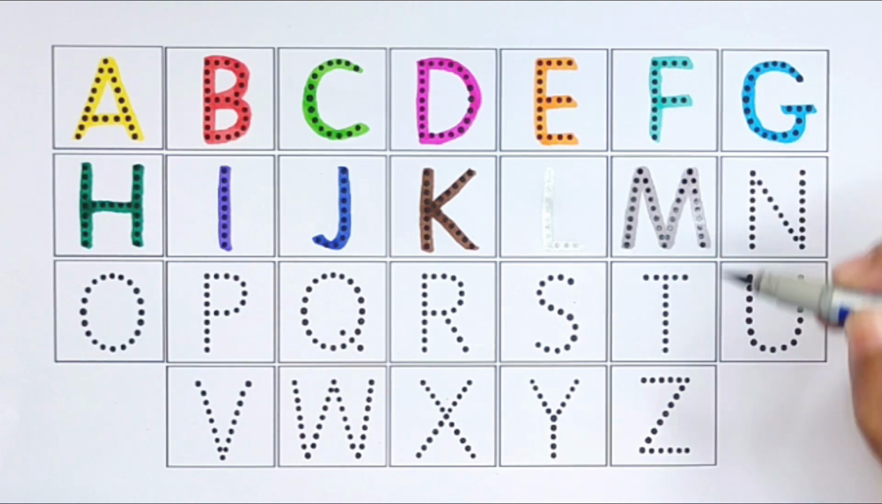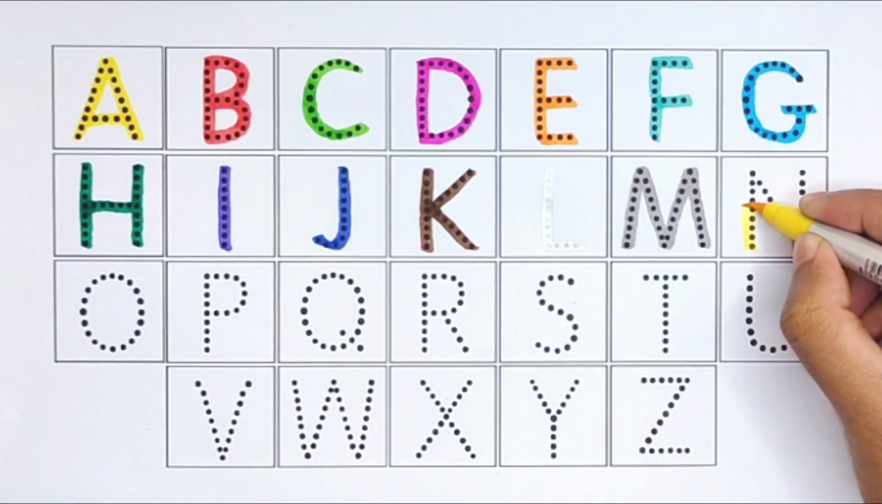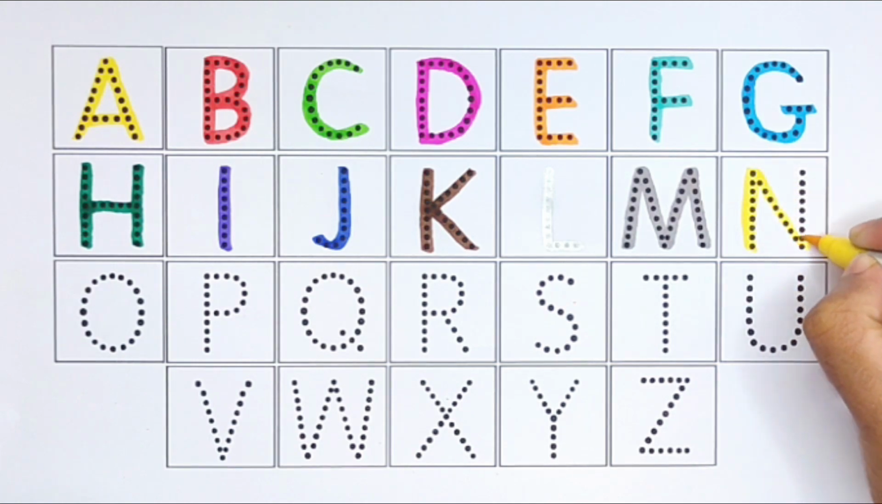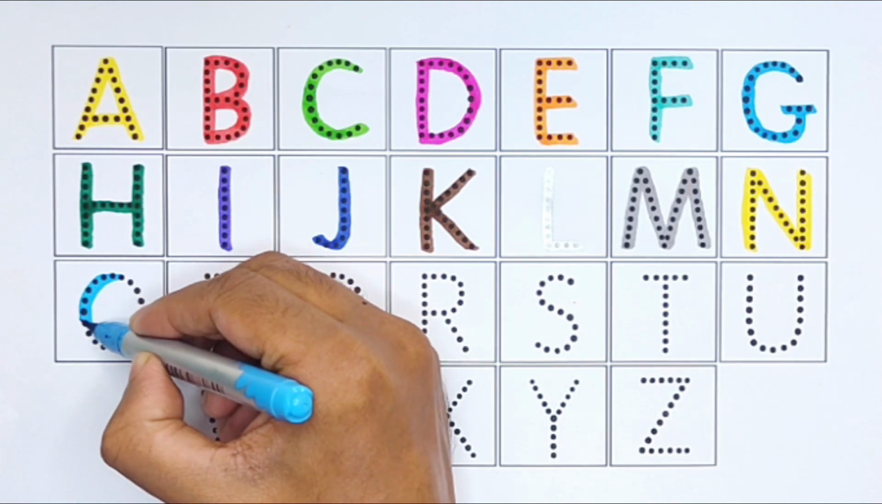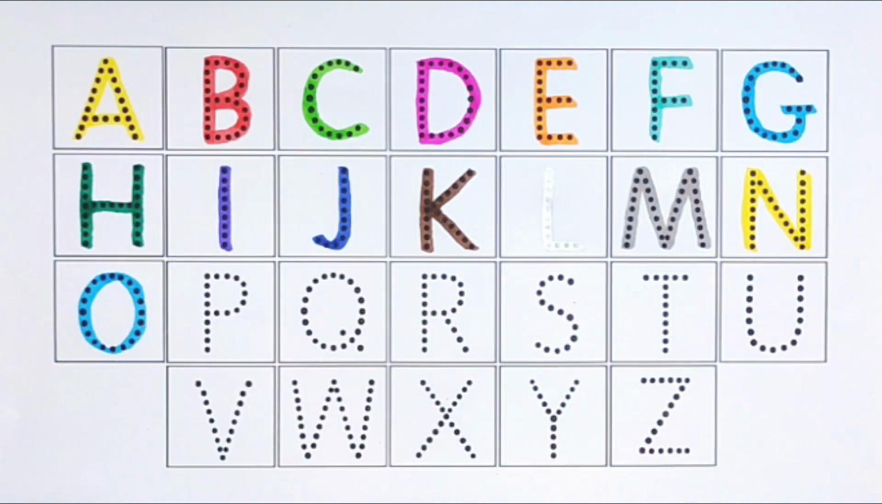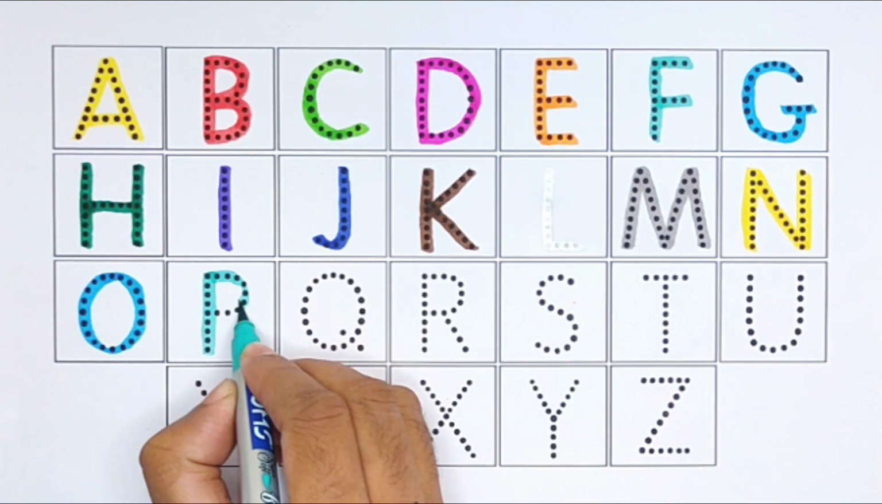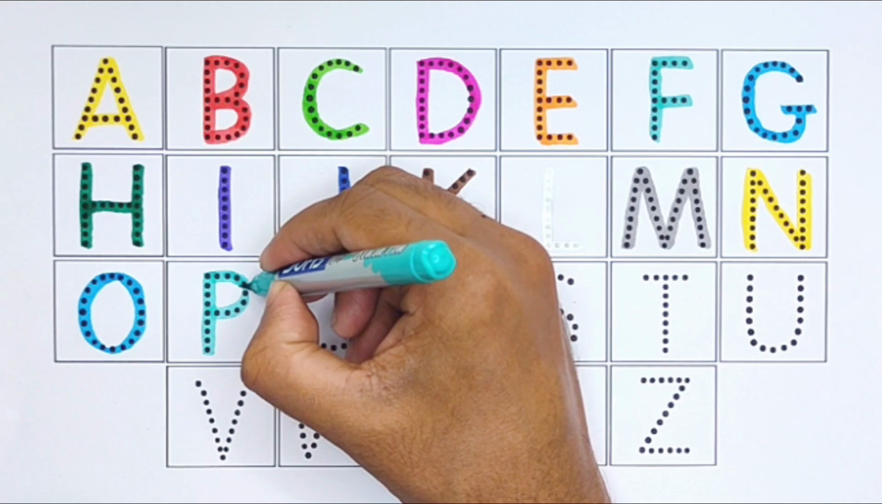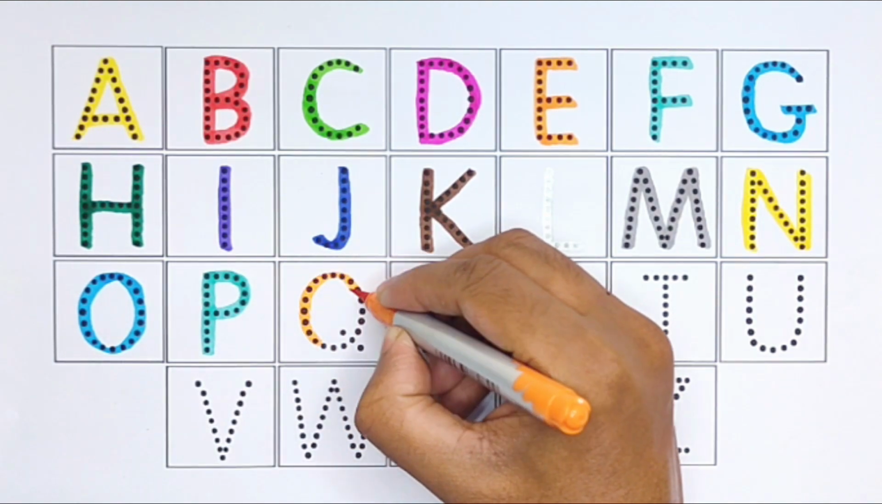M for mango. Yellow color. N for noodles. Sky blue color. O for onion. Light green color. P for pineapple. Orange color.